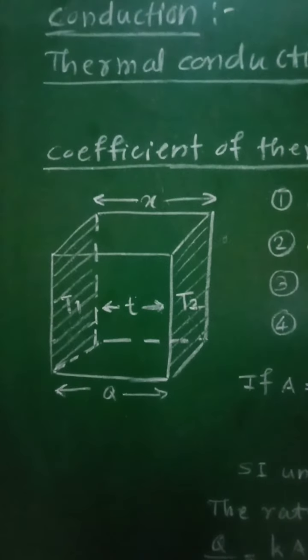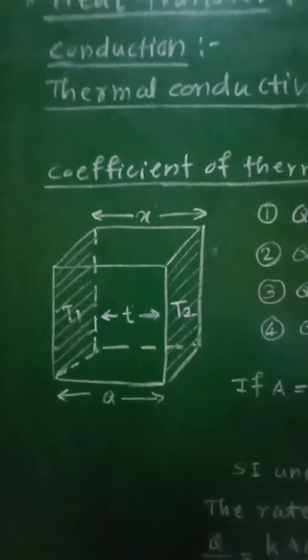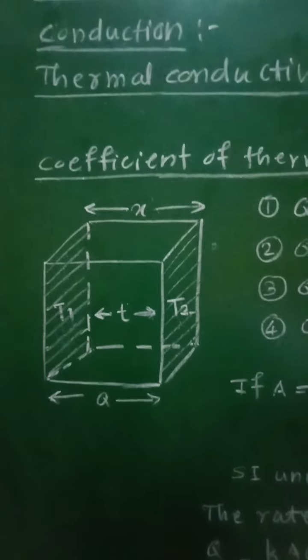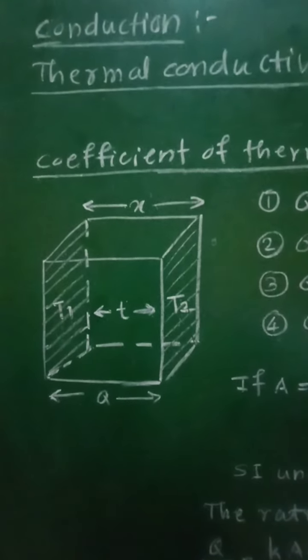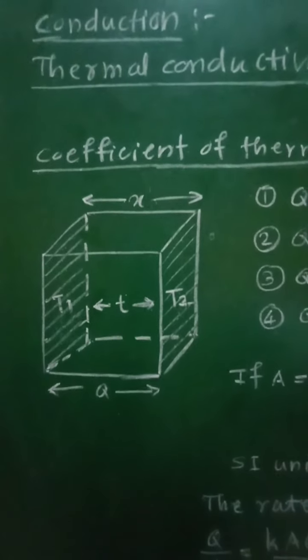Again, let the opposite faces be maintained at temperatures T1 and T2, such that T1 is greater than T2.